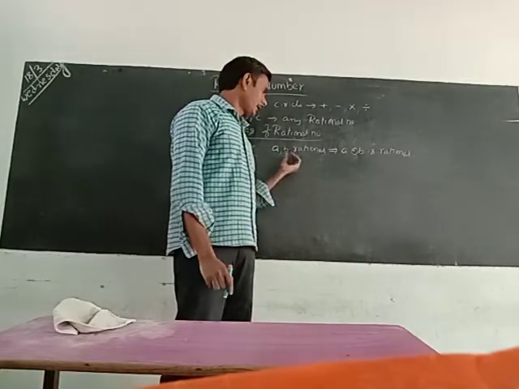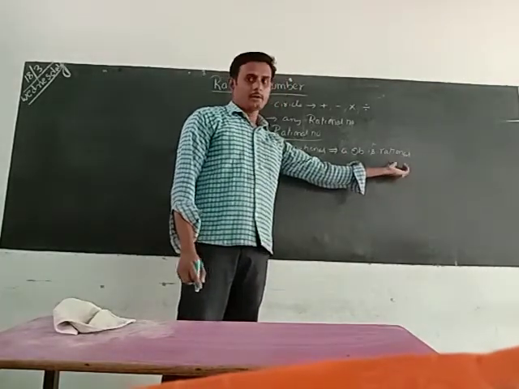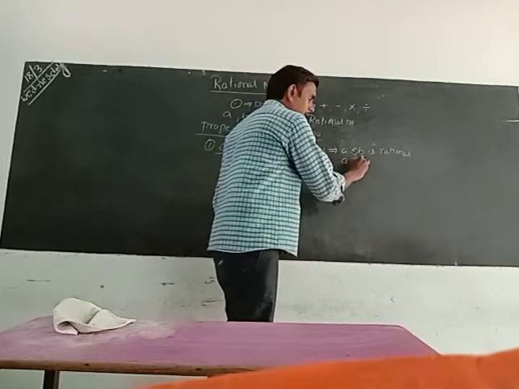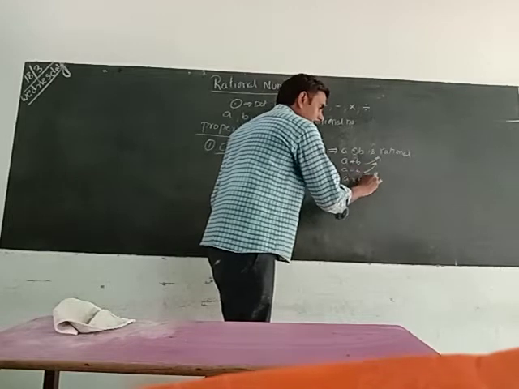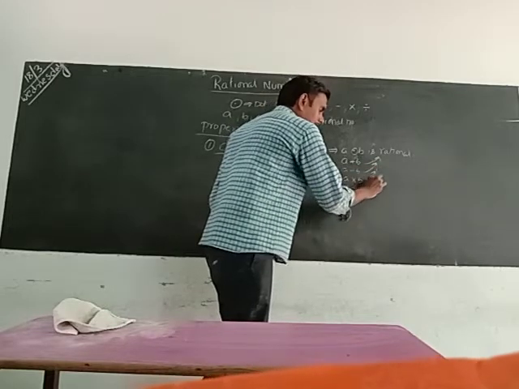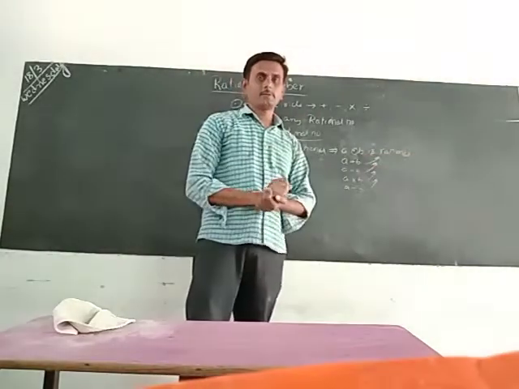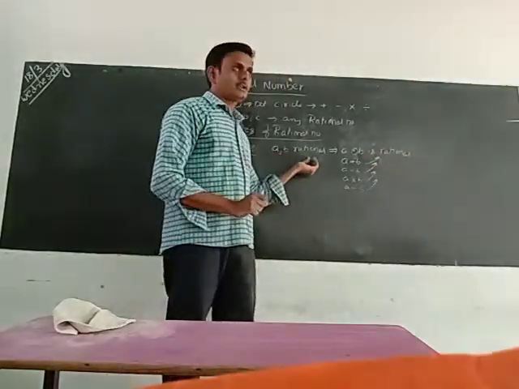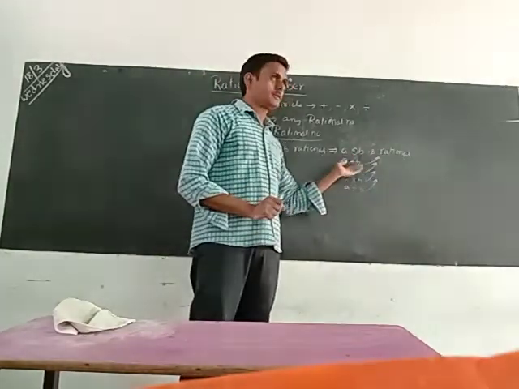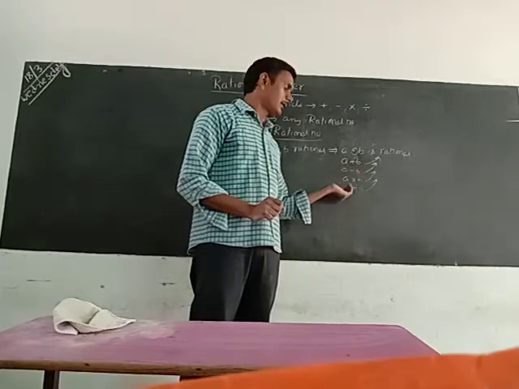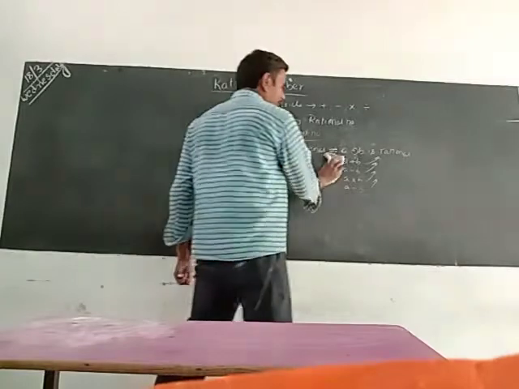That means if I take two rational numbers and add them, we will get a rational. That means a plus b is a rational, a minus b is a rational, a multiply b is a rational, a divided by b is a rational. If you check any one of the conditions, we will get a rational number. That means if a, b are rational numbers, then a dot circle b is also rational. This is the closure property.